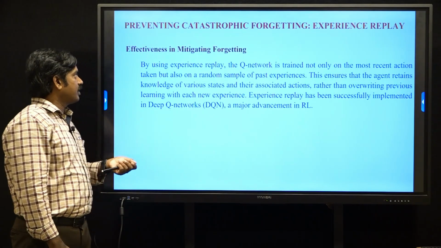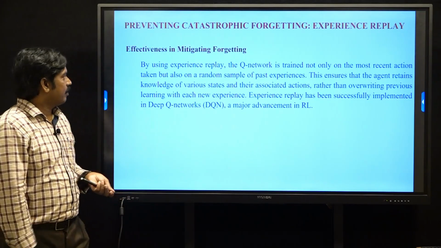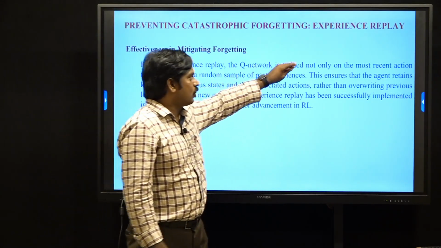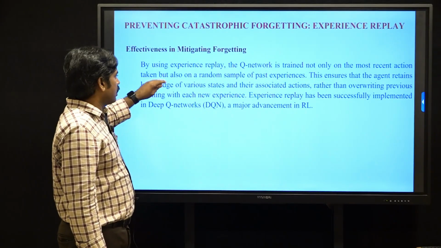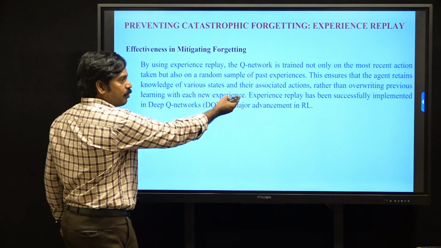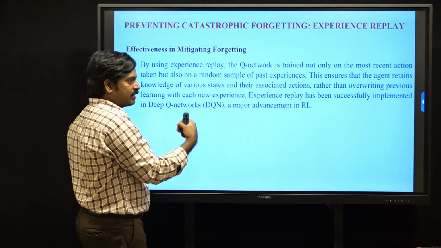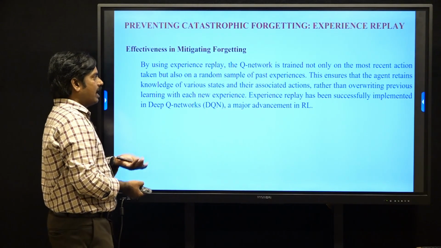On the effectiveness in mitigating forgetting: the Q-network is trained not only on the most recent actions taken, but also on a random sample of past experiences.